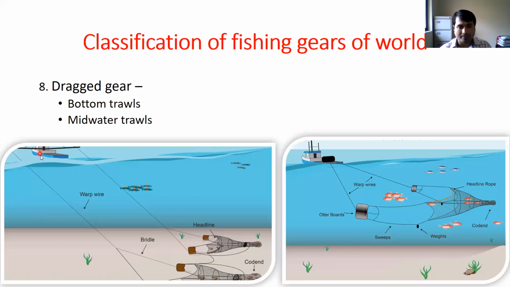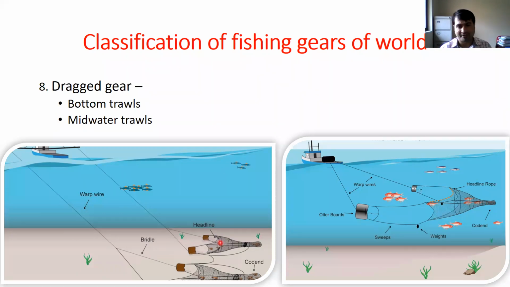We operate it by this boat, which is called a trawler. We have a warp, and this is the bridle. This is connected to the otter board, and the otter board is connected to the two side wings.